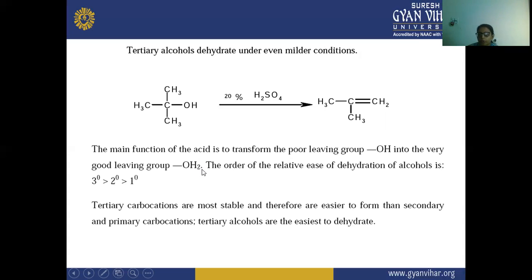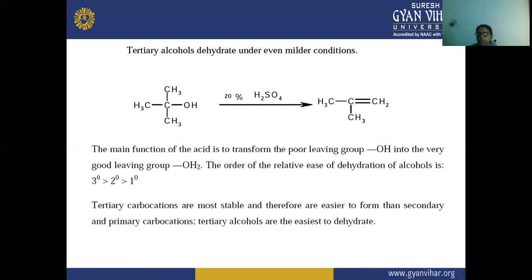This is your water molecule, and the order of the relative ease of dehydration of alcohol is tertiary, then secondary, and then primary. The tertiary alcohol or tertiary carbocation is the more stable carbocation.